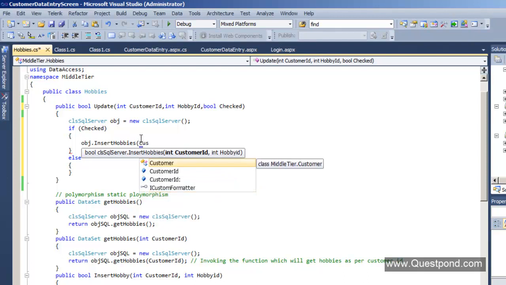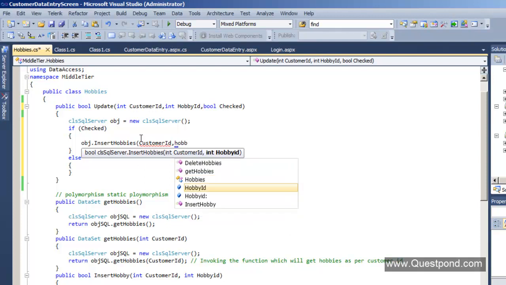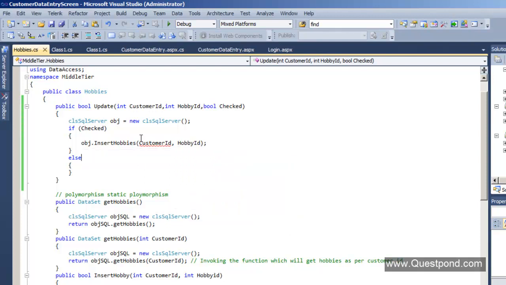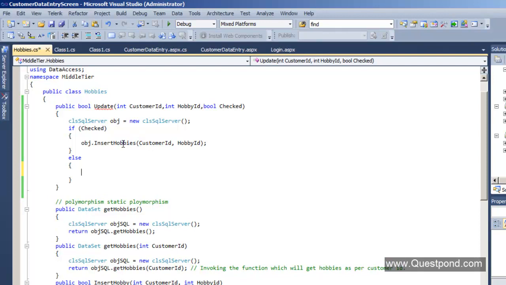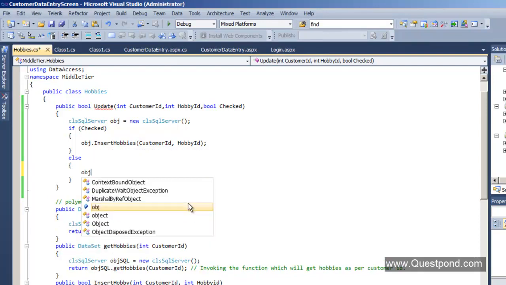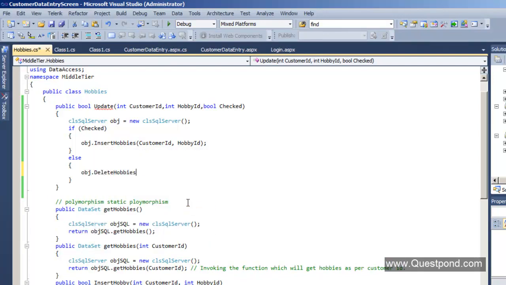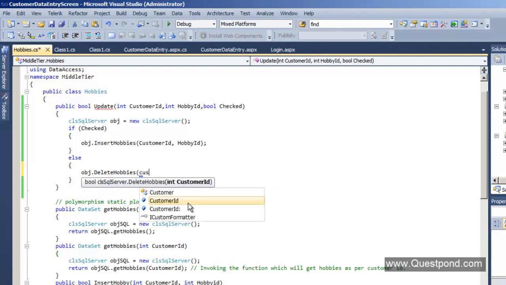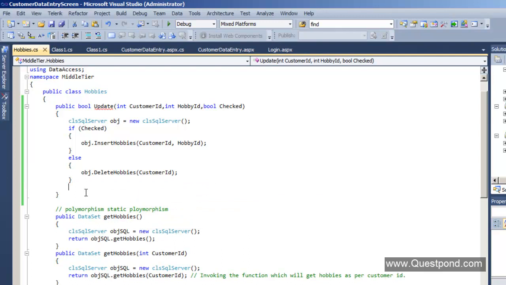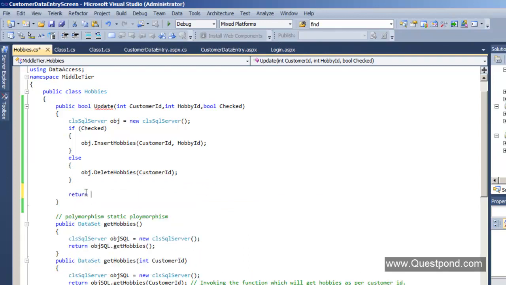So I'm going to say here customer ID, whatever is passed here, and the hobby ID. And in case it is unchecked, that means I need to go and delete the hobbies for the particular customer. So if everything goes fine, we just return true from here.